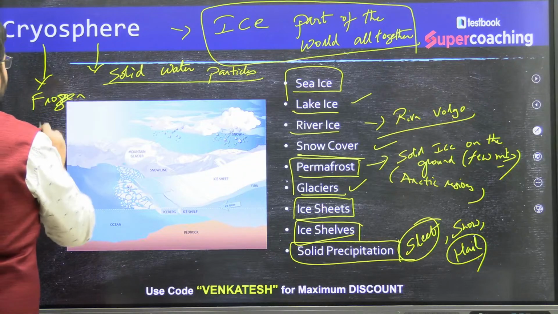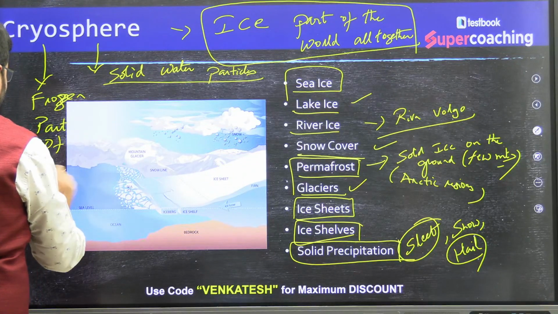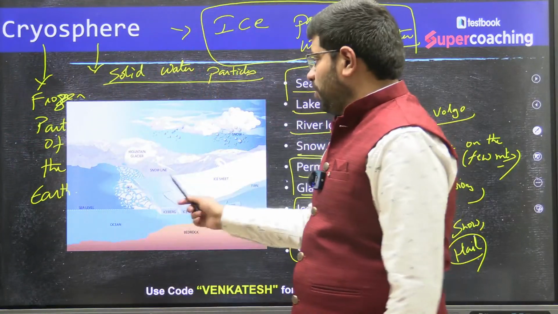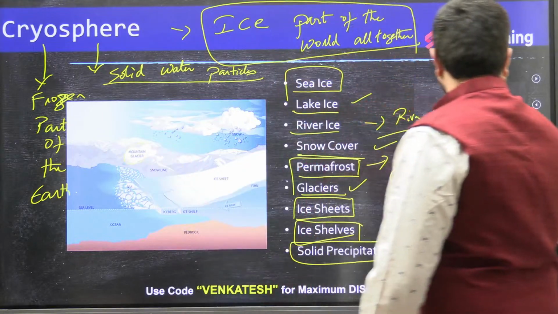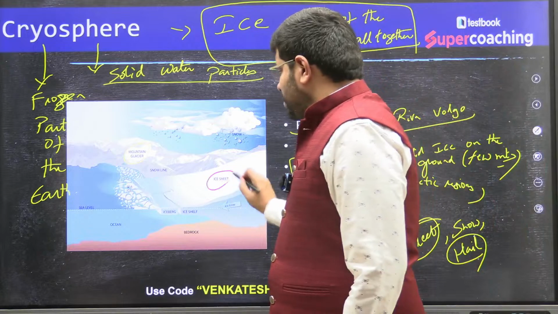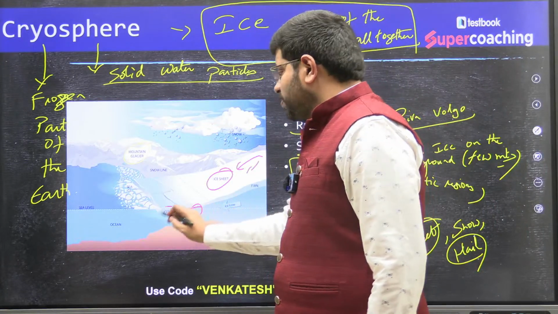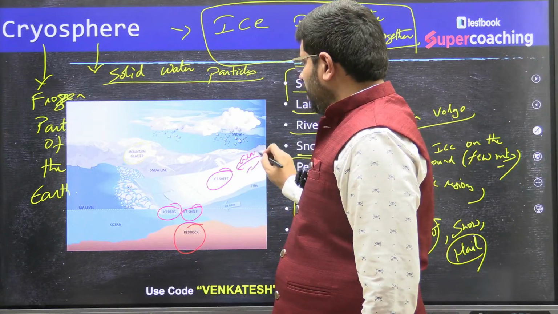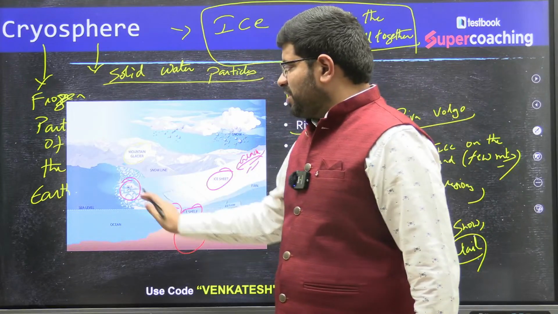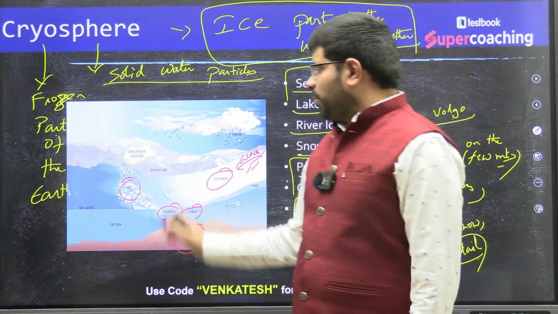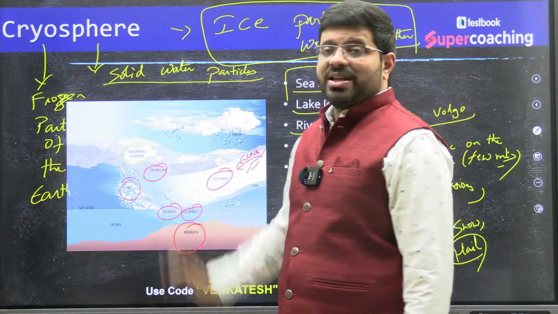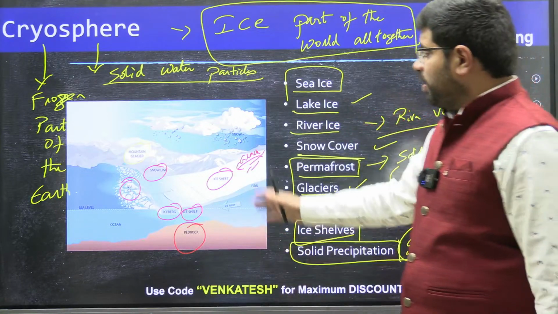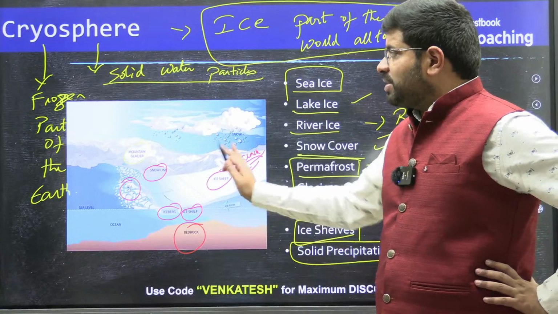Now, why do we need to study this? The important thing is not just knowing about it. As the picture is showing, you can see the mountain glacier, the ice sheet, the ice shelf here, the iceberg, and the bedrock. Okay, this is about the glacier, right? The ice sheet, you can see the sea ice which is gradually melting. You can see the mountain glaciers, the snow line beyond which there is forever snow. So all such things you are seeing, isn't it? When you talk about all these things, this is the cryosphere.